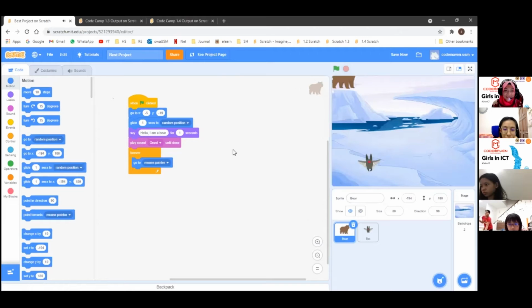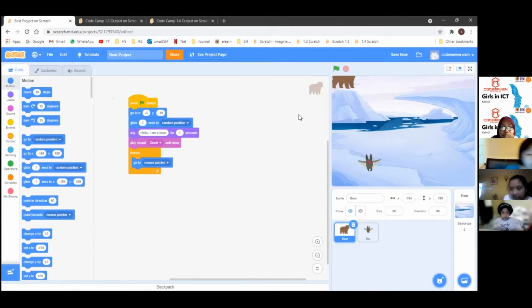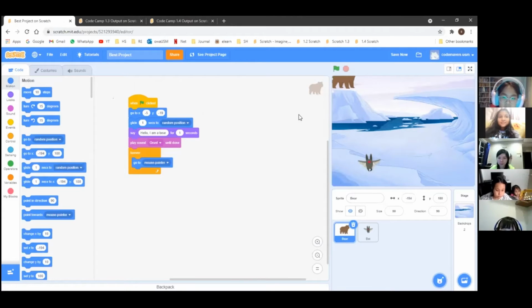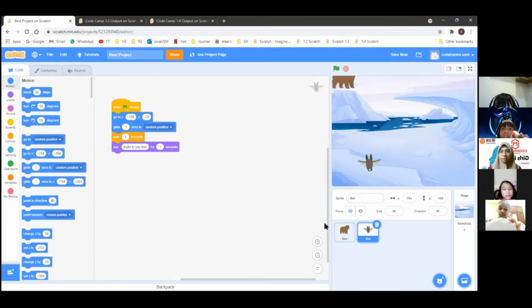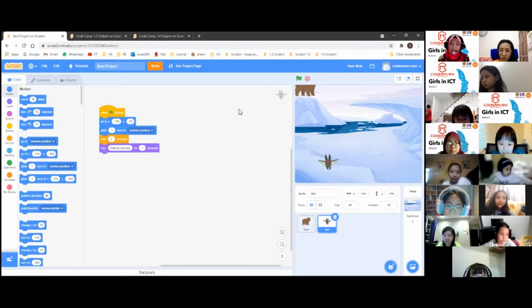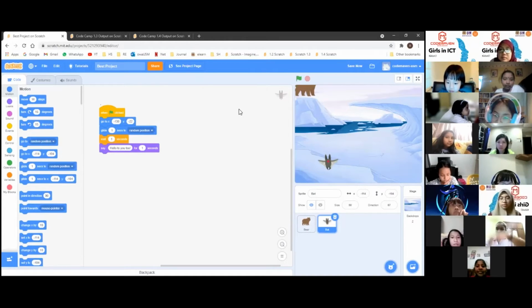Okay, so you can see that the bear is moving following the mouse. For now we are done with the bear. Next we will move on to the bat. We are going to do some motions with the bat. We are going to make it move forever as well.